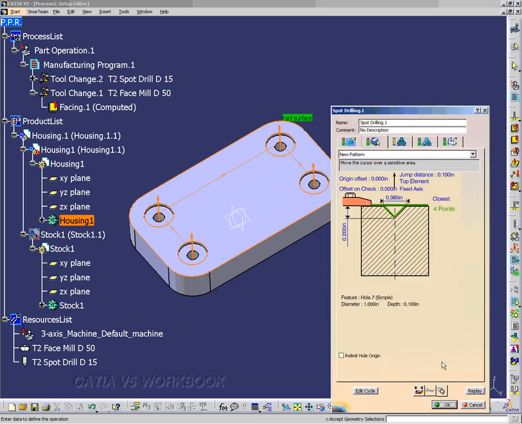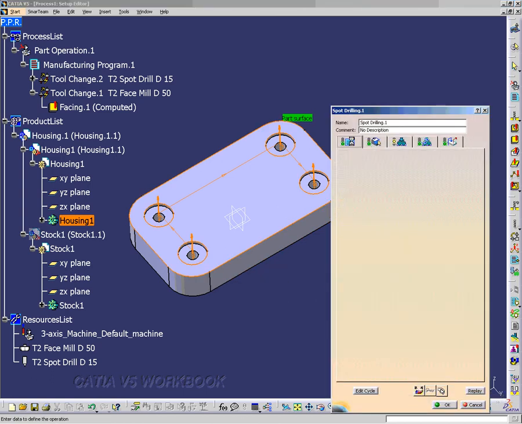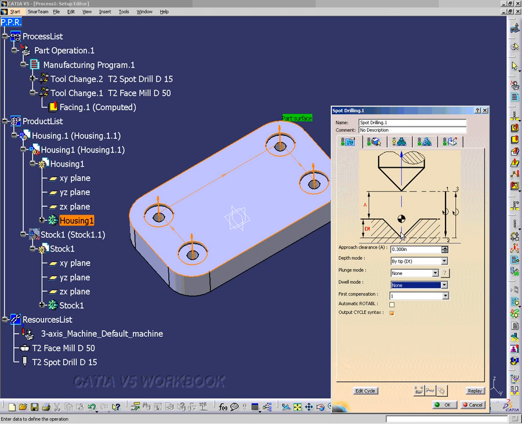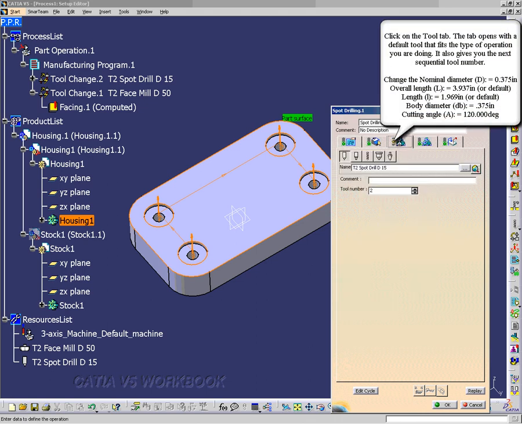Now it's green, and I go to the strategy tab, and I want the approach clearance to be 0.3 inches, and I want to go by tip for the depth mode, plunge mode none, and dwell mode none. And notice the graphical area.